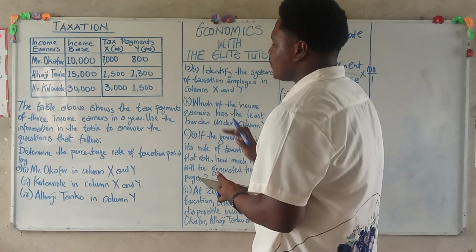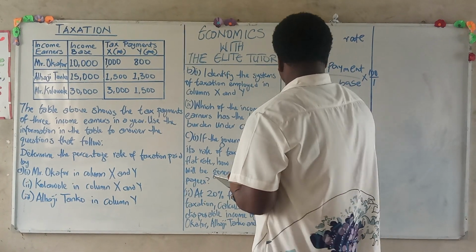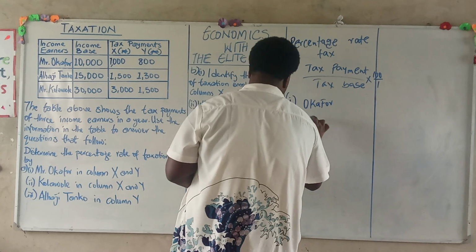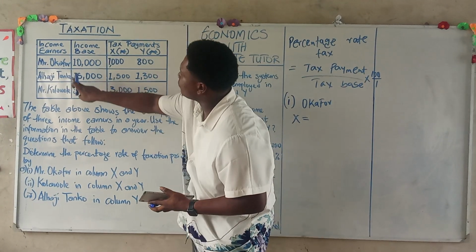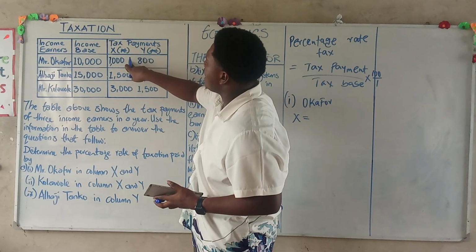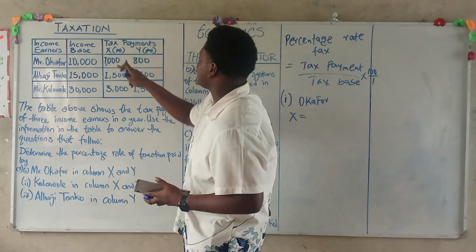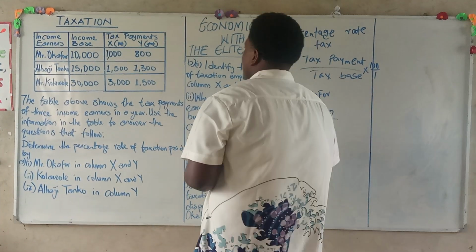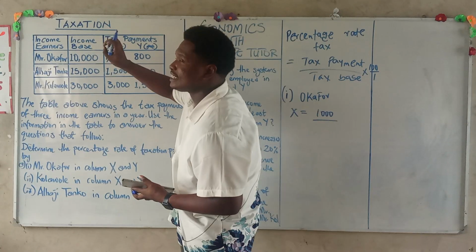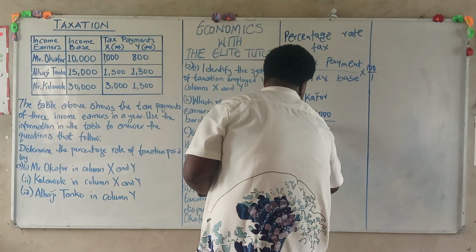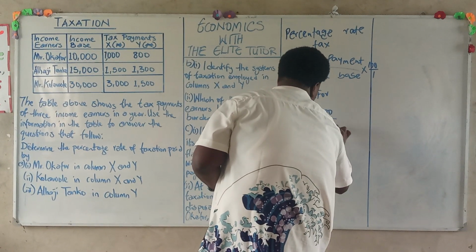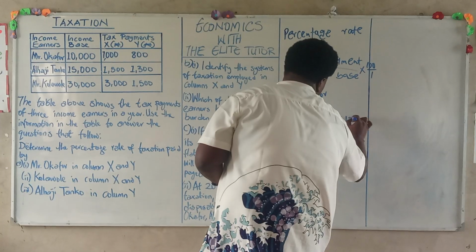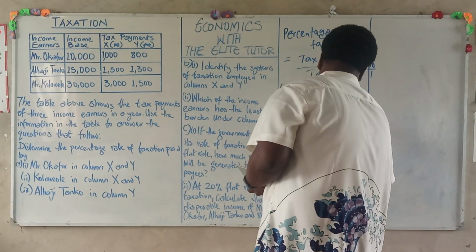So we are asked to calculate for column X and for column Y. Now for column X, for Mr. Okafor, his tax payment is 1,000 naira, and his tax base, which is the same thing as income base, is 10,000 naira, multiplied by 100 over 1.